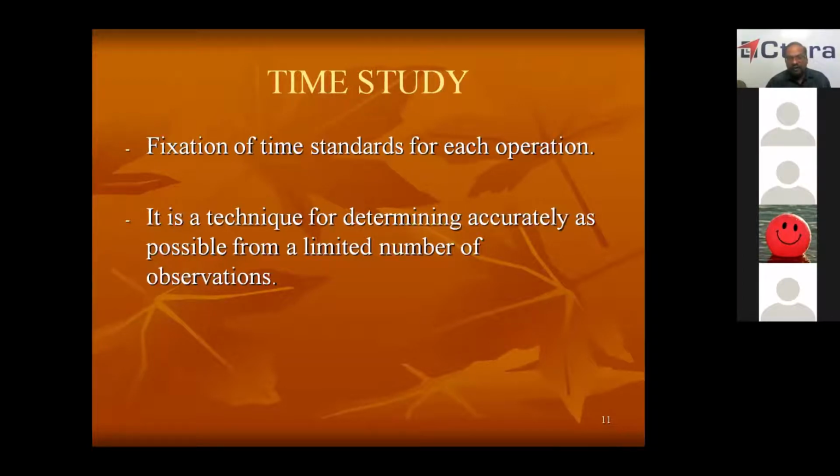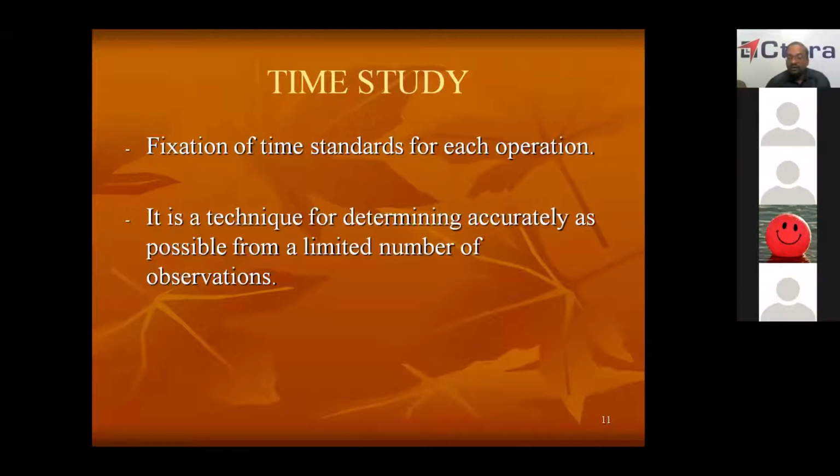For determining the time required for each operation, one observation will not be sufficient. Because when you do it once, if the worker does the work at a slow rate and you take that time into consideration, you will have to keep more time for that work, and later all the people will take more time and you will get less production. Your productivity will come down.